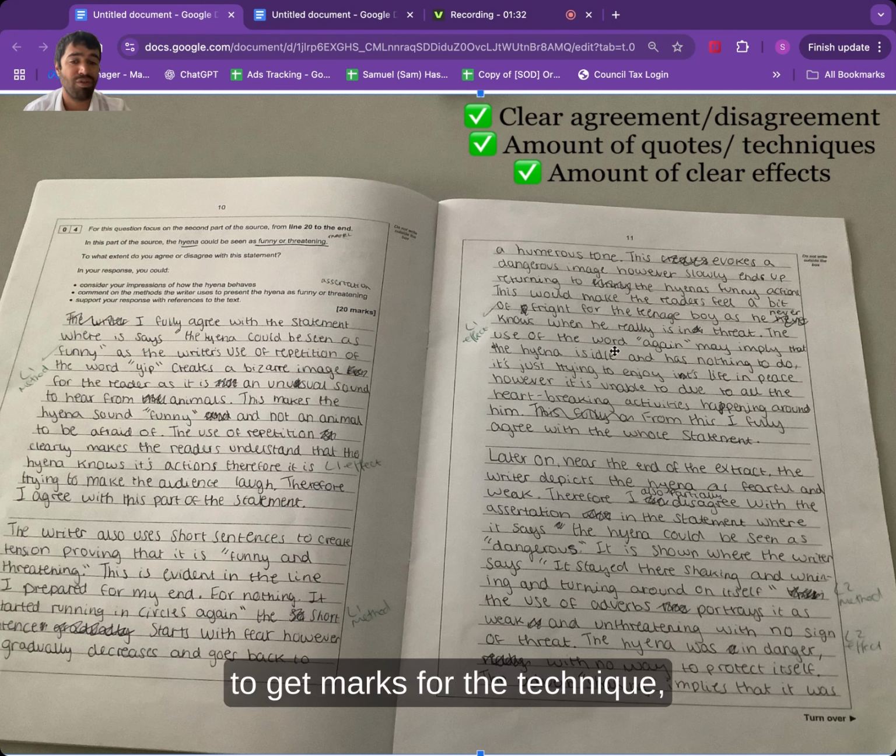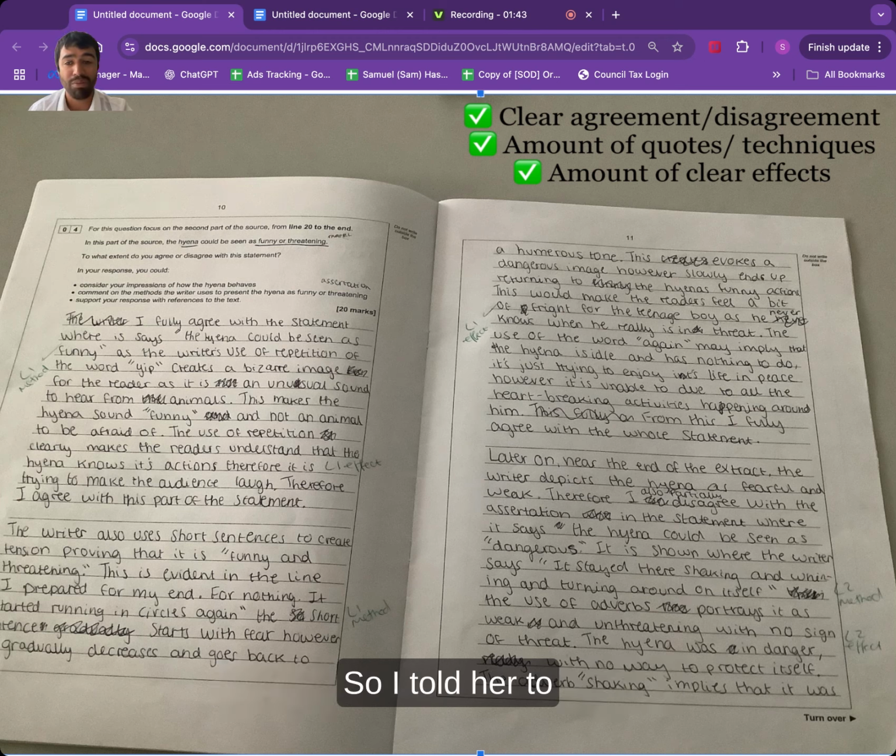Now, word is not enough to get marks for the technique, so she should have said it was an adverb. And then finally, she mentioned these being adverbs, but they are not adverbs, they are verbs. So she lost marks for technique. So I told her to mention some more.